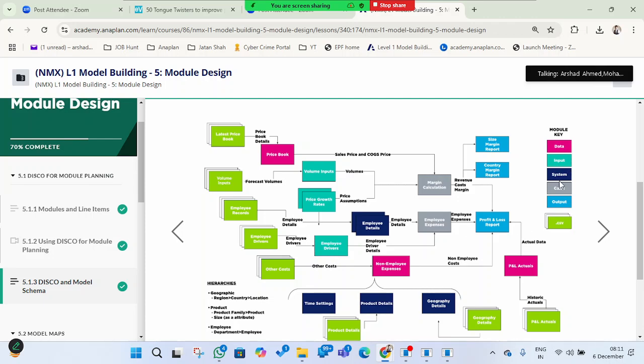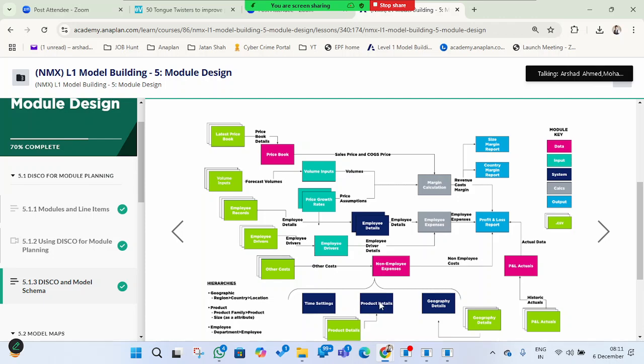The system modules are very important actually. They contain all the information which can be used anywhere, like employee details. For creating any different reports, it can be used. Once it is created, it can be referenced in multiple areas. The time settings also, once created, can be used in multiple areas. Product details are the same way.